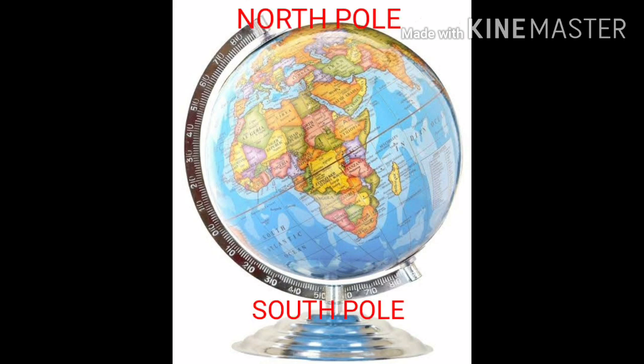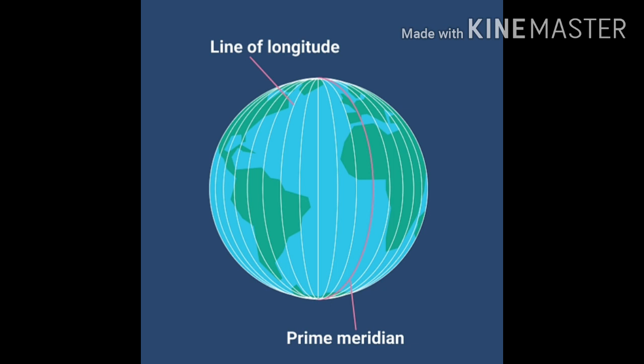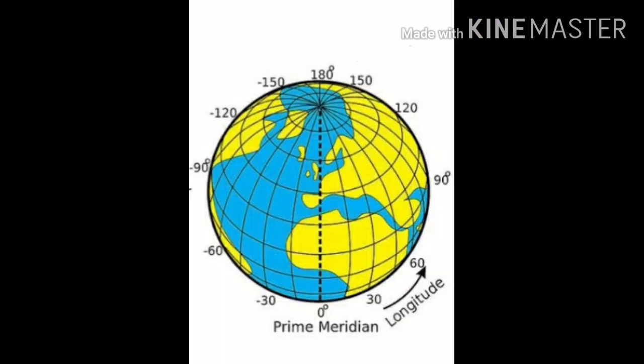Lines of longitude. Look at the globe. You will find semicircles joining the North Pole and the South Pole. These are called lines of longitude or meridians. What were we calling latitude? Parallels. What do we call longitude? Meridians. Meridians are also imaginary lines. Like latitudes, they are also imaginary lines. They are numbered from 0 to 180 degree. How many degrees were latitudes? 0 to 90 degree.